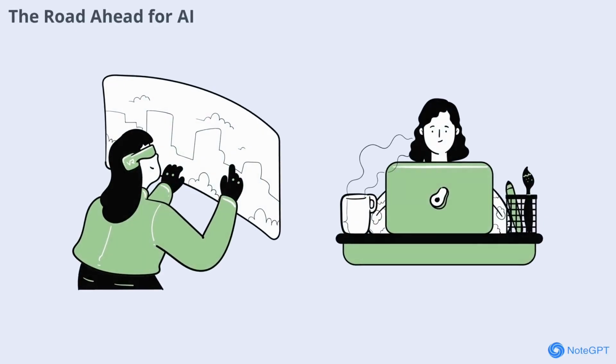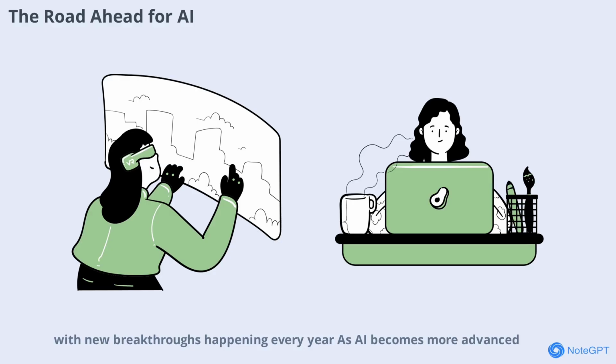Artificial intelligence is evolving rapidly, with new breakthroughs happening every year. As AI becomes more advanced, it will continue to shape our world in ways we can't yet imagine. The key is to guide its development thoughtfully, ensuring it benefits everyone. By understanding how AI works, we can make informed decisions and embrace the opportunities it brings.